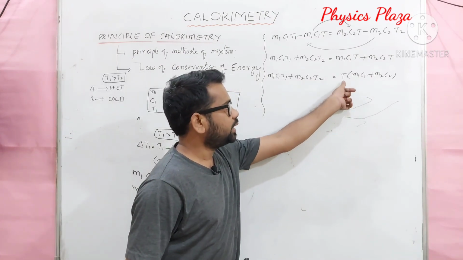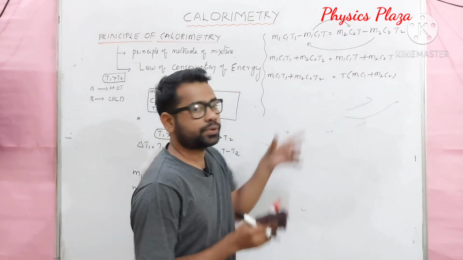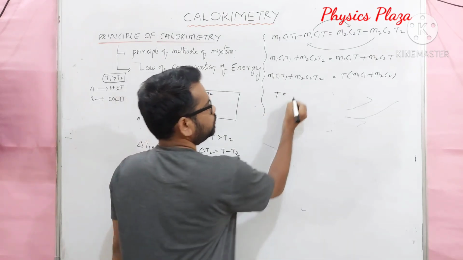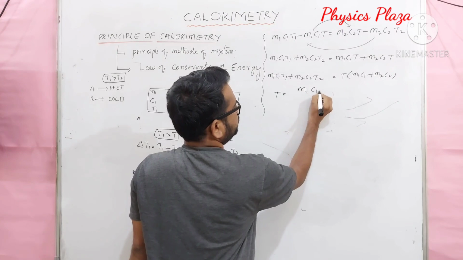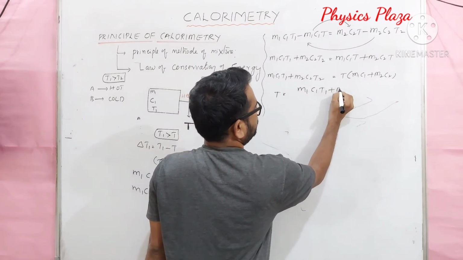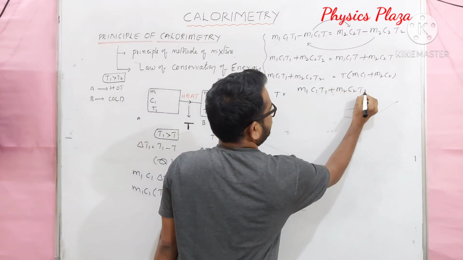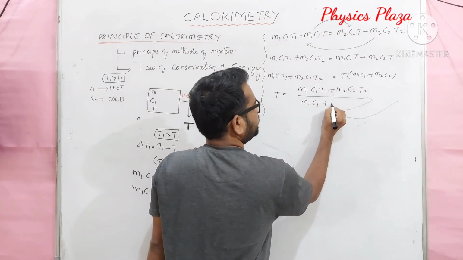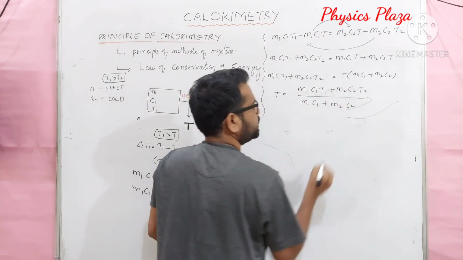Now as we need to calculate the resultant temperature, get this term this side. So T is equal to (m1 c1 T1 plus m2 c2 T2) by (m1 c1 plus m2 c2).